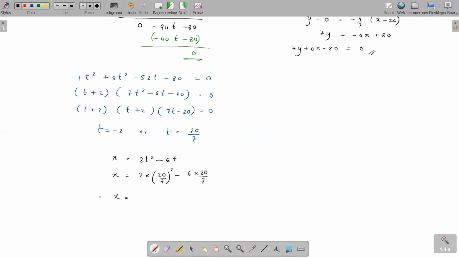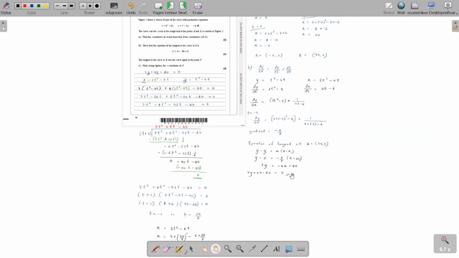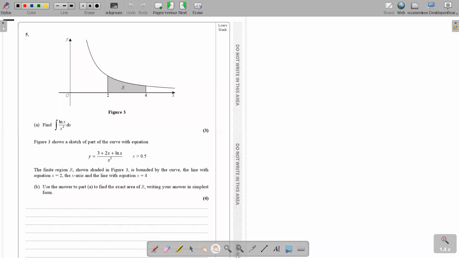How much is it? Minus 40/49. Minus 40/49. So that's it. Yeah, so this is the answer for part C. Okay, so we'll move on to question number 5.